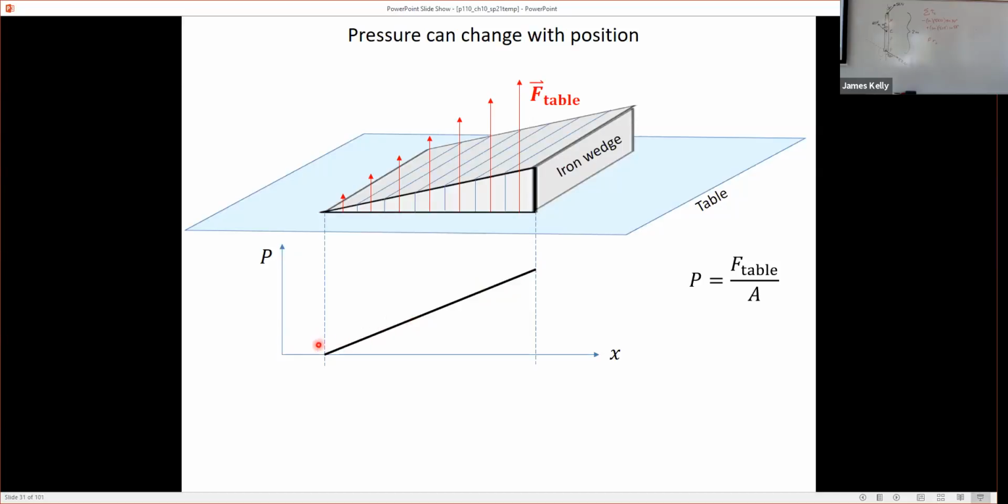Now, I haven't worried about where it starts out. Those of you who are used to thinking of the atmosphere would say, wait a minute, it shouldn't go down to zero there. There's actually quite a non-zero pressure over here, even though there's no metal hanging on top of it, because the atmosphere is constantly hammering away at the table. All of those molecules drumming against the table are exerting a force on it, and there's an associated pressure. So maybe I should have started at a non-zero constant value, and then it would go up, and then drop back down to that non-zero constant value once you're off the wedge.